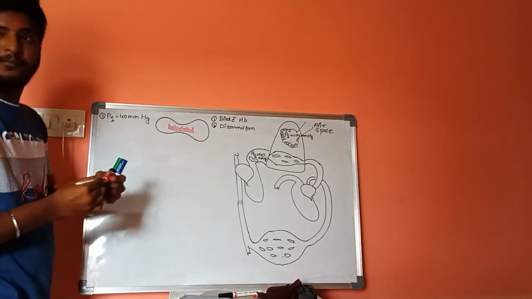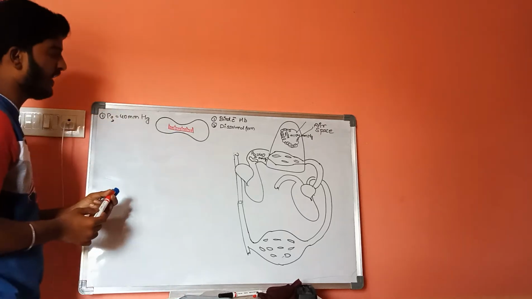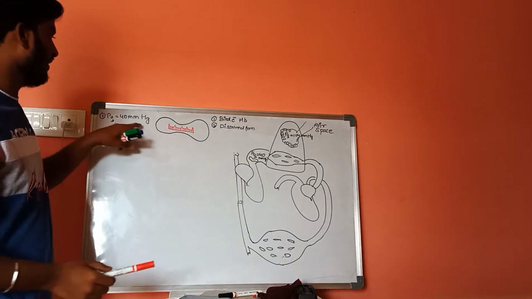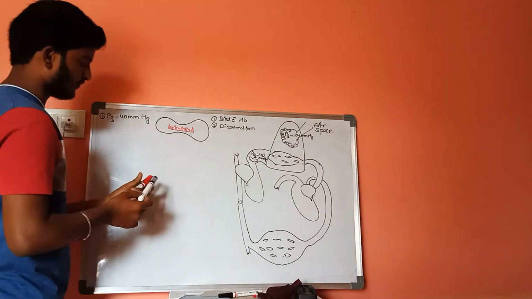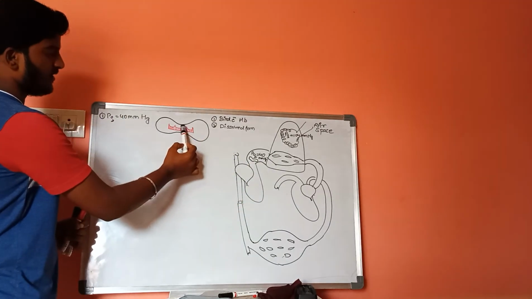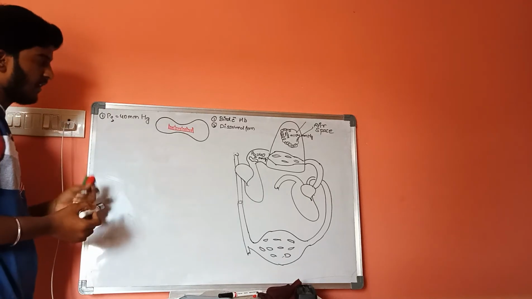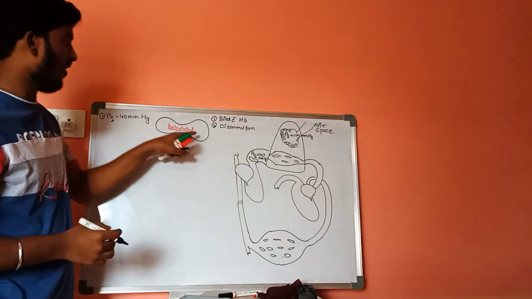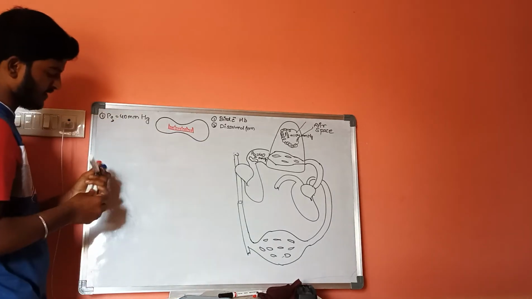The question is, at a partial pressure of 40 mmHg, how much oxygen will be bound to this hemoglobin? The answer is 75% of the hemoglobin will be bound to oxygen. That is at first.